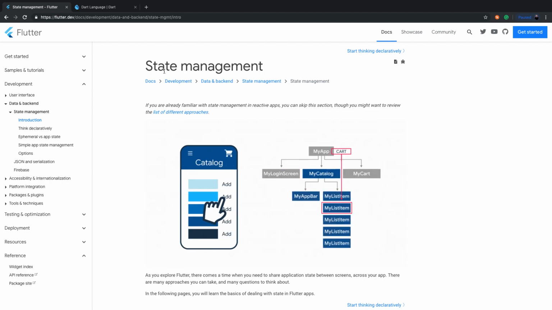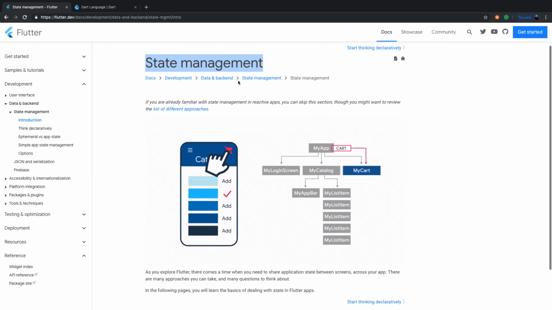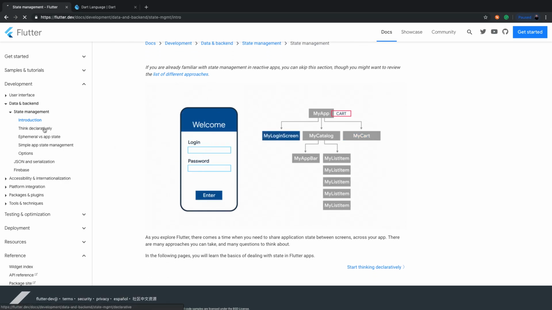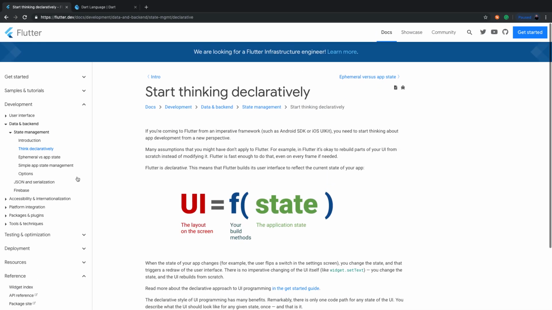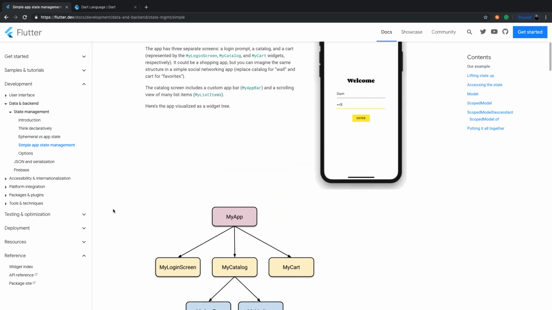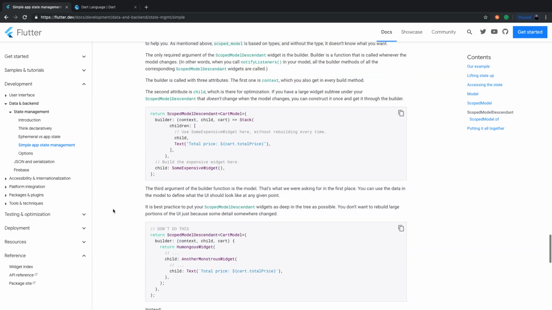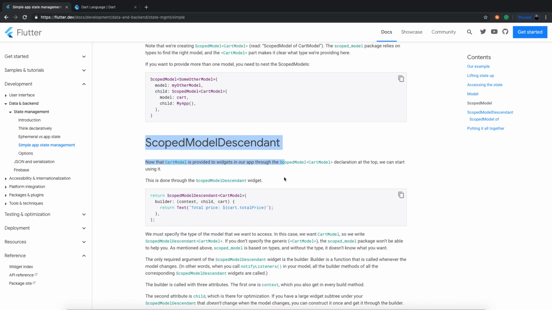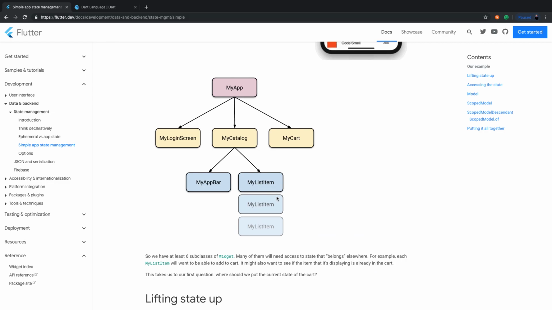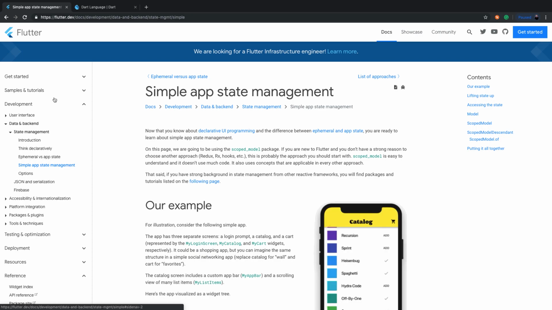And so what they've done is a really good job of helping you to understand what exactly state management is and how to go about thinking about how it works and how I should manage it. They have a lot of different options to manage state, and you can come through and look at the different ways that they've said you can manage state. Also, there's Redux as well. Redux for Flutter.